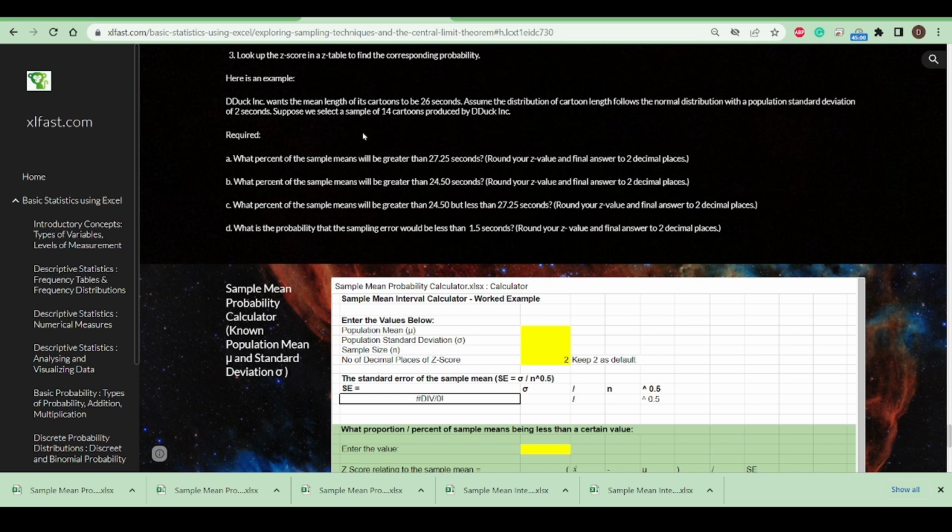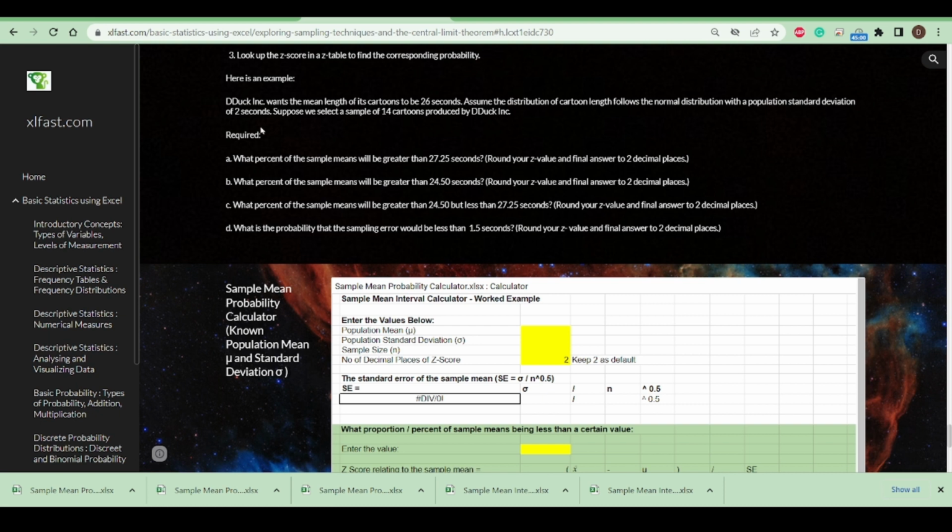DDuck Incorporated wants the mean length of its cartoons to be 26 seconds. Assume the distribution of cartoon length follows the normal distribution with a population standard deviation of 2 seconds. Suppose we select a sample of 14 cartoons produced by DDuck Incorporated. And here are my questions.